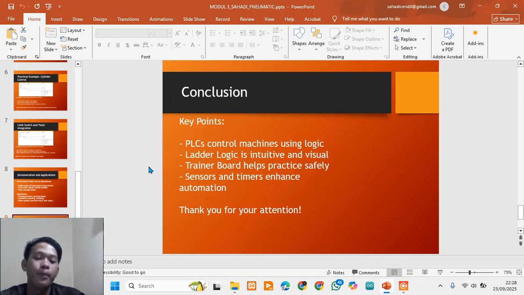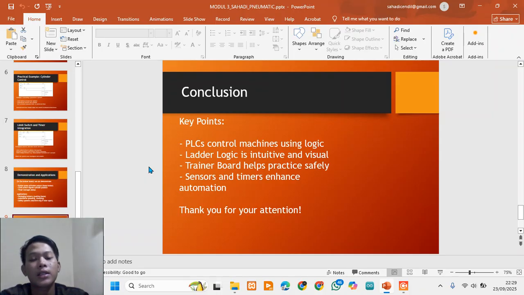By using inputs like buttons and limit switches and outputs like lamps and motors, we can simulate real automation by programming in the software CX-One. Adding timers and sensors allows us to build a more advanced and reliable control system.